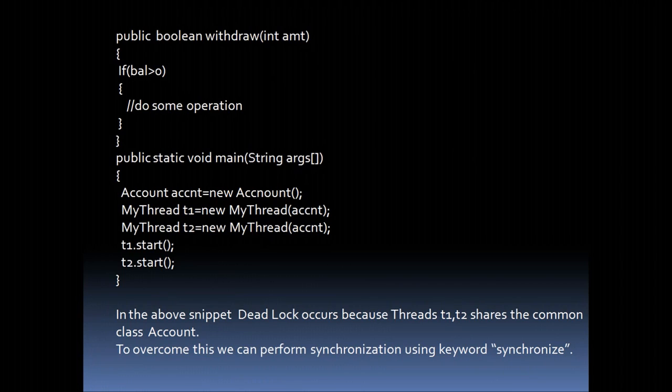A method is boolean withdraw. Now see in the main function, I have created two threads T1, T2 for the class Account. Now both the threads will invoke the same function. Deadlock occurs because the threads T1 and T2 share the common class Account. To overcome this, we can perform synchronizing using the keyword synchronized.